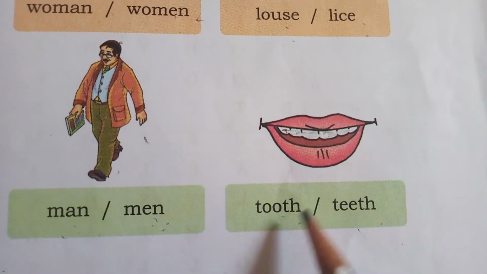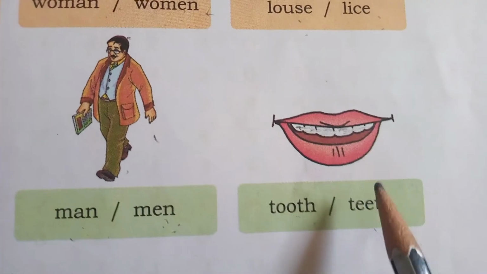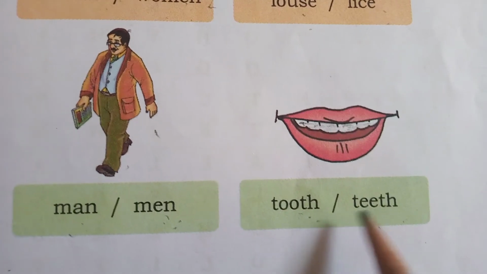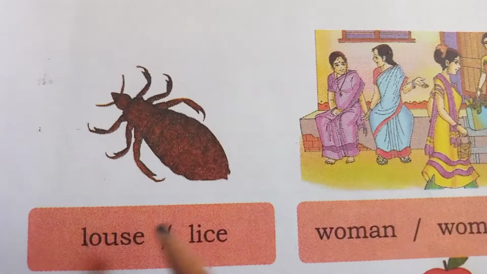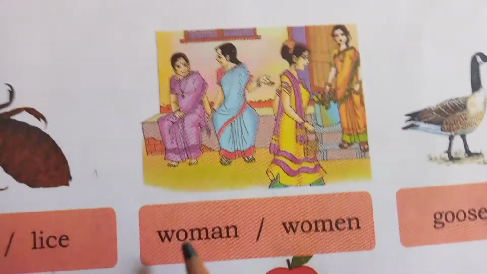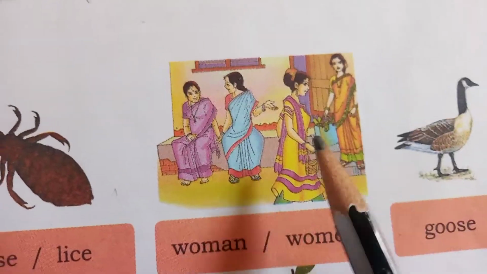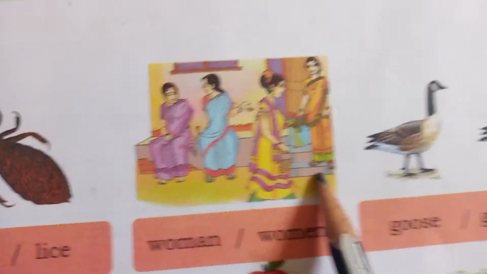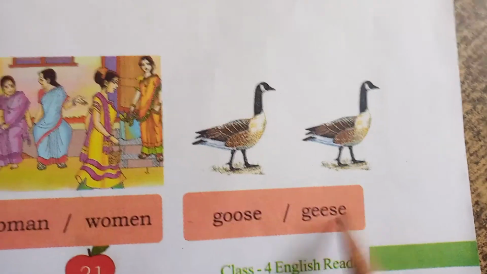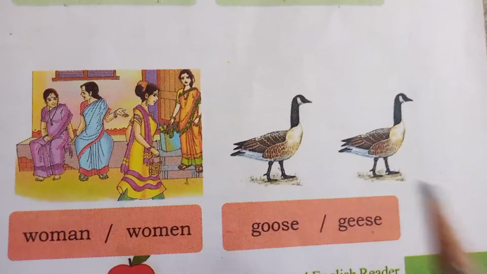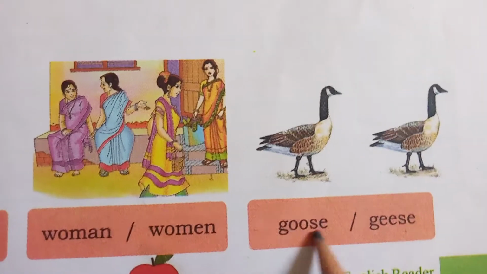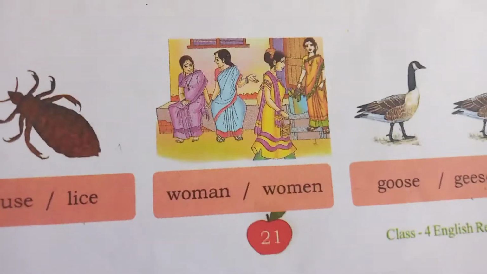Tooth, teeth. In these two words, which word is suitable for the picture? You circle here. Yes, tooth is a singular word, teeth is a plural word. Next, loaf, loaves. Which word is suitable for the picture? Circle here. And woman, women. Here more than one person. One person is given here. You have to circle correctly. Next, goose, geese. Here more than one is given. Which word is suitable for the picture? Circle there. Goose is singular, geese is a plural word. Understand?